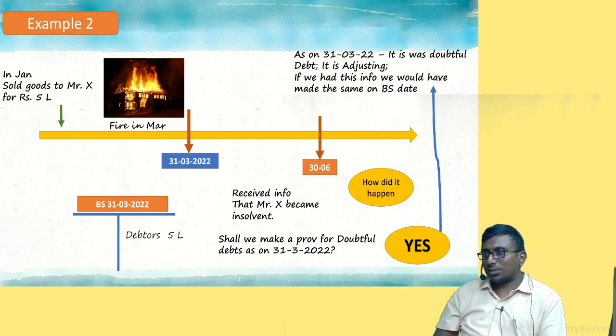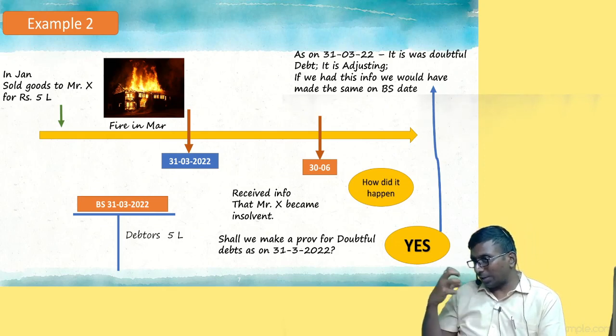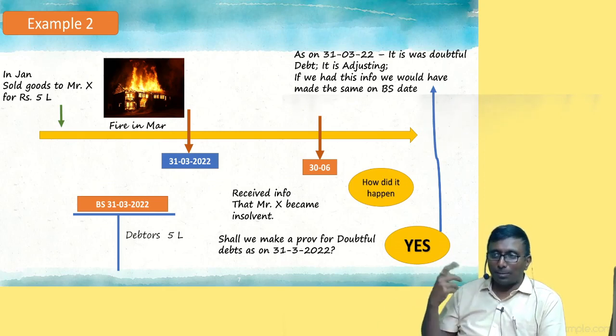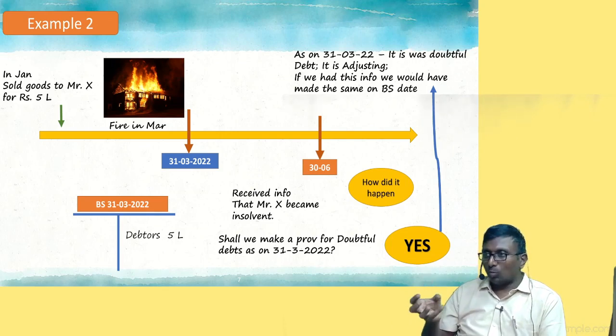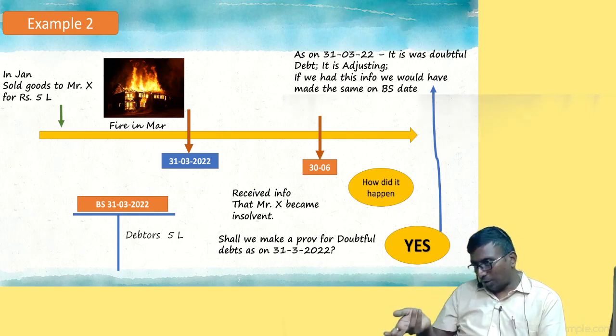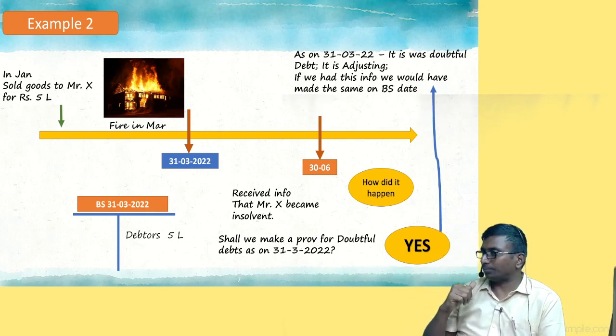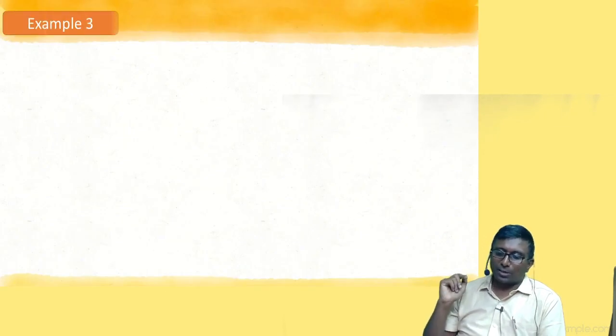What is the definition of adjusting we spoke? Situations or conditions that exist on the balance sheet date; events occurring after the balance sheet date give more clarity or more information regarding those situations or conditions. Correct na? Are you getting my point? Exactly. So that is perfectly suitable.